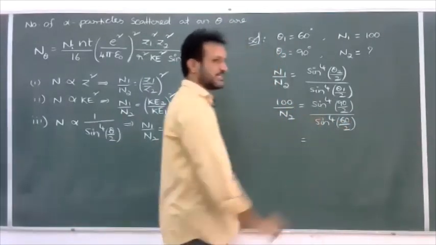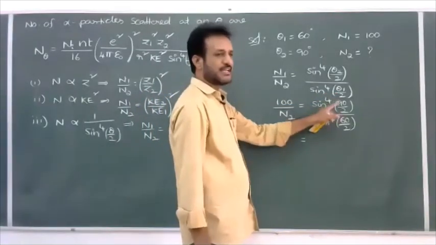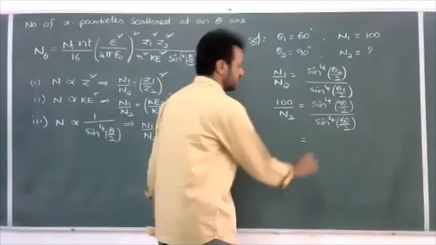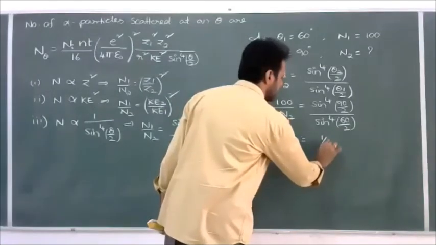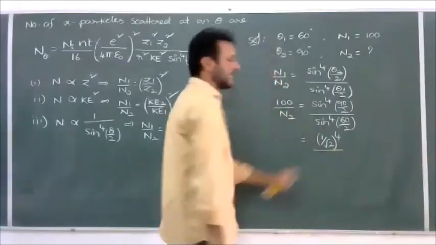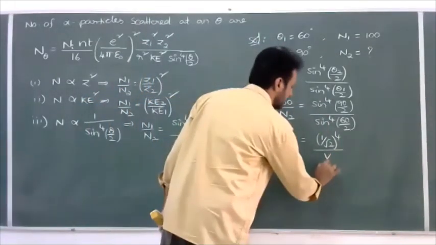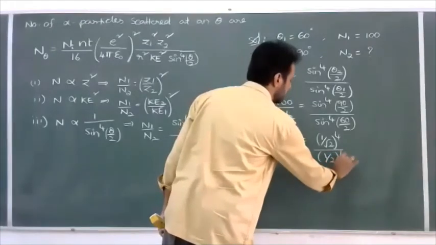The left side no need to change. Then on the right side, sin 90 by 2 equals sin 45. The sin 45 value is 1 by root 2. Right here it is equal to 1 by root 2 whole to the power of 4, divided by sin 60 by 2, which means sin 30. Sin 30 is 1 by 2. So it is equal to 1 by 2 whole to the power of 4.